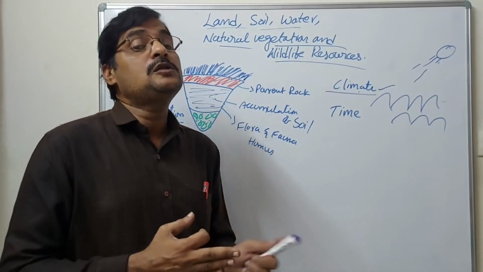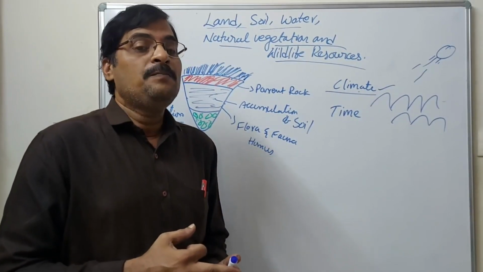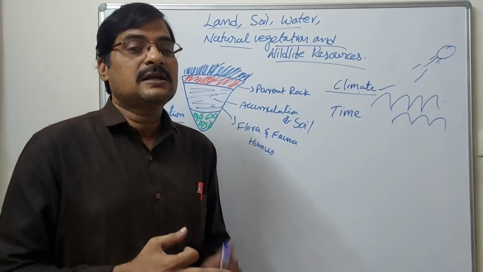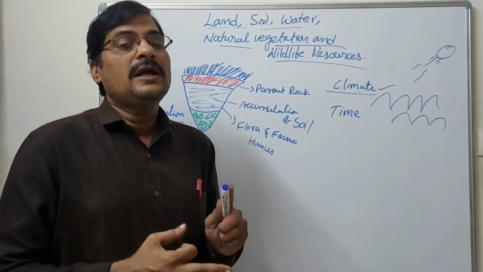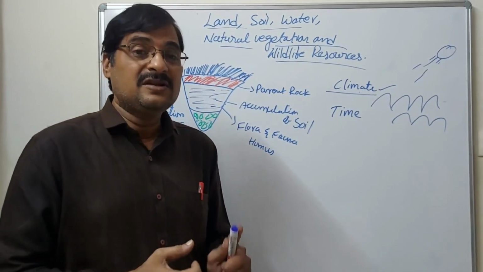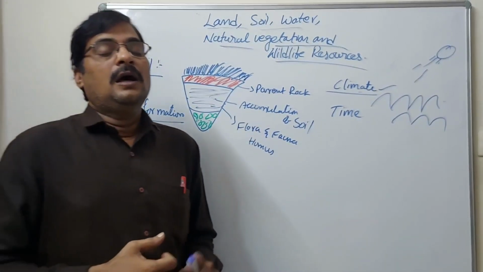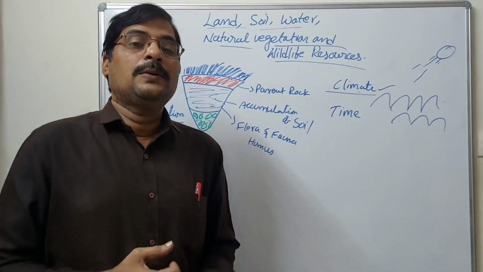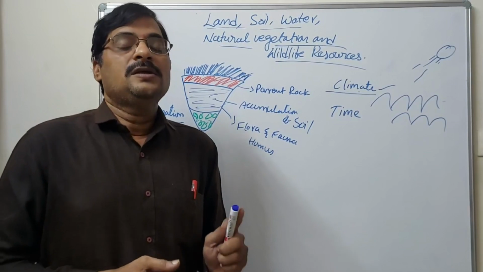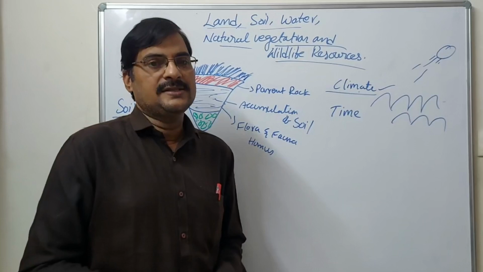Soils also mix with animal and human waste, human and animal bones, and dead trees, which also change into soils.